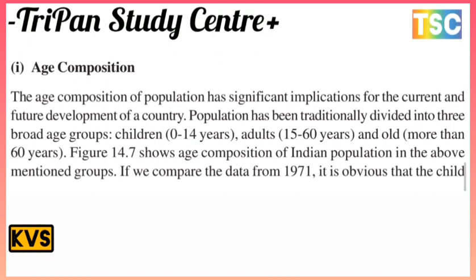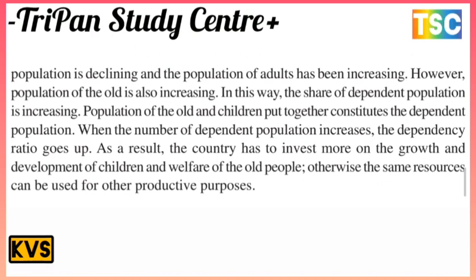The figures show the age composition of India's population in the above mentioned groups. If we compare the data from 1971, it is observed that the child population has declined and the population of adults has been increasing. However, the population of the old has also increased. In this way, the share of dependent population has increased.